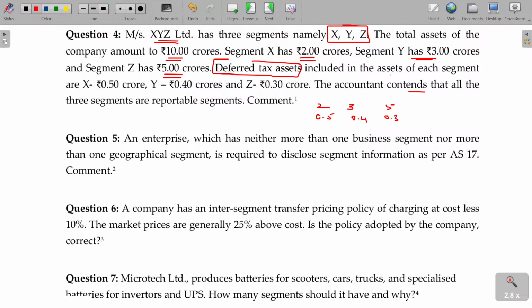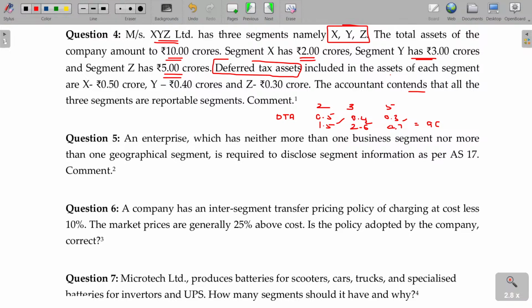In case of DTA, deferred tax asset, I will discuss that along with the DTA chapter, not here. DTA seems to be an asset, but it should not be included here. So if you exclude it, what are the values? 1.5, 2.6 and 4.7. Then what is the total value? 9 crores. 9 crore means at least 10%, that is 90 lakhs, should be there for reportable. All the three segments have assets more than 90 lakhs. So all the three are reportable only.